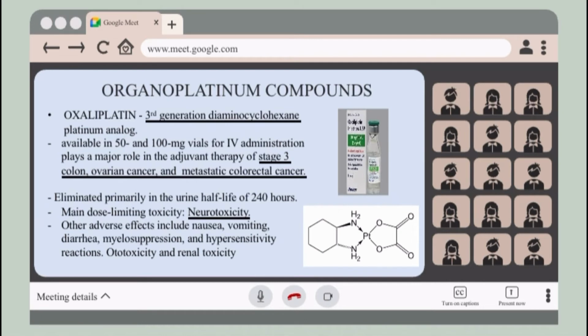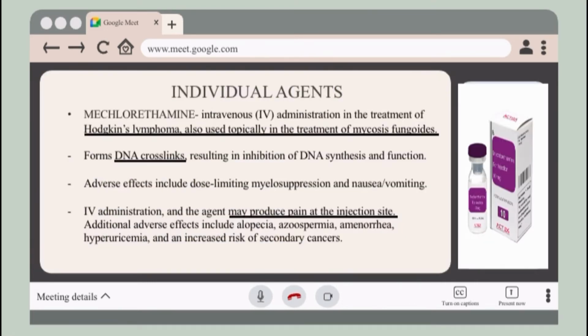Main dose limiting toxicity is neurotoxicity, which is manifested by peripheral sensory neuropathy. Other adverse effects include nausea, vomiting, diarrhea, myelosuppression, and hypersensitivity reactions. Individual agents, we have mechlorethamine. So it is available for intravenous administration in the treatment of Hodgkin lymphoma.